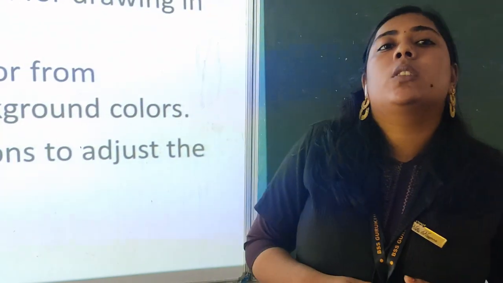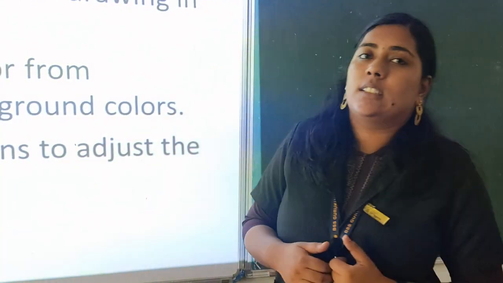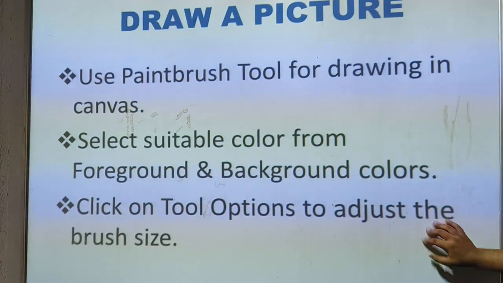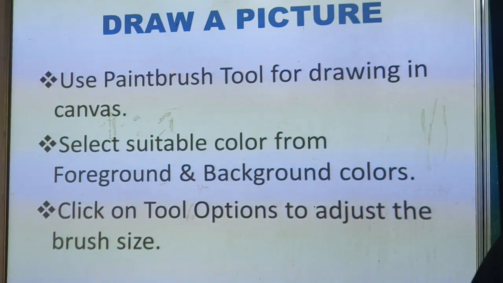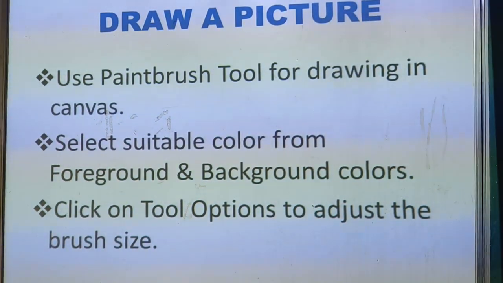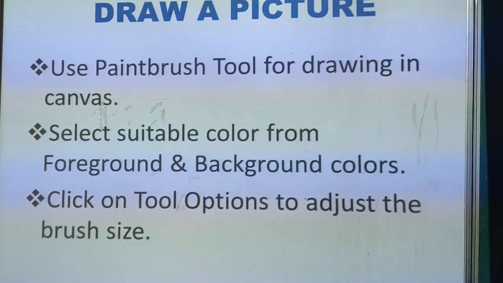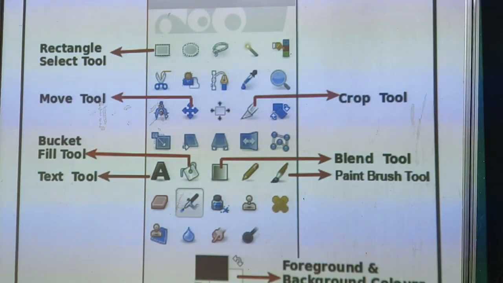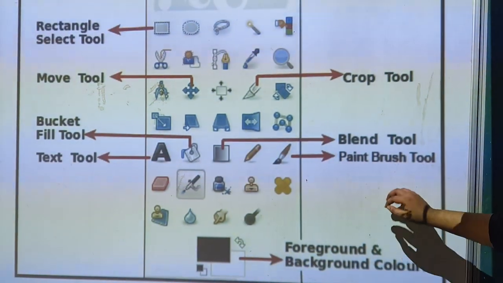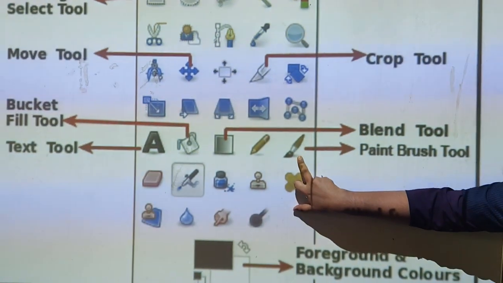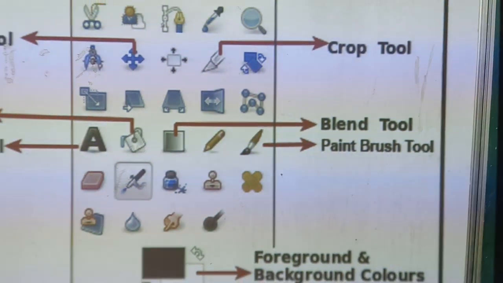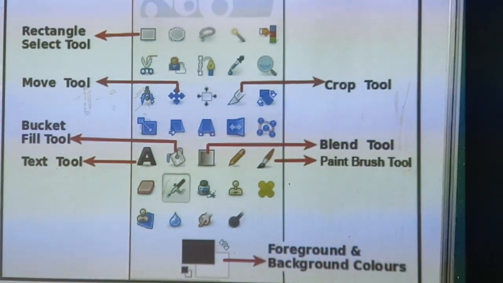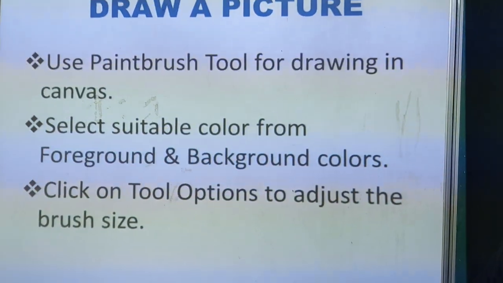In GIMP also there is a facility for us to draw pictures. Let's see how we can do that. To draw in GIMP or to draw on a canvas, we need the paintbrush tool. Where can we find the paintbrush tool? Yes. In our toolbox, you can see the paintbrush tool. That is an icon of a paintbrush, right? It's called the paintbrush tool. By using this tool, we can draw on our canvas.